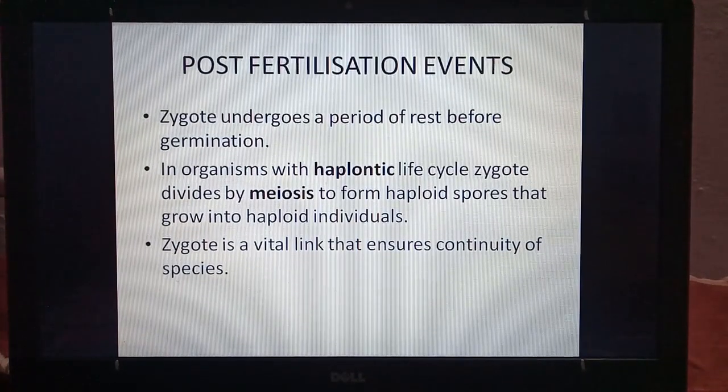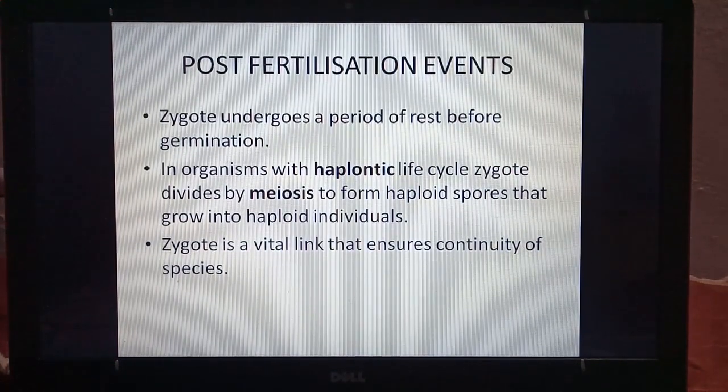In organisms with haplontic life cycle, means the organisms which have the main plant body as haploid or n, the zygote divides by meiosis. So when the zygote is formed, it divides by meiosis and it forms haploid spores. These spores grow or germinate to produce haploid individuals.